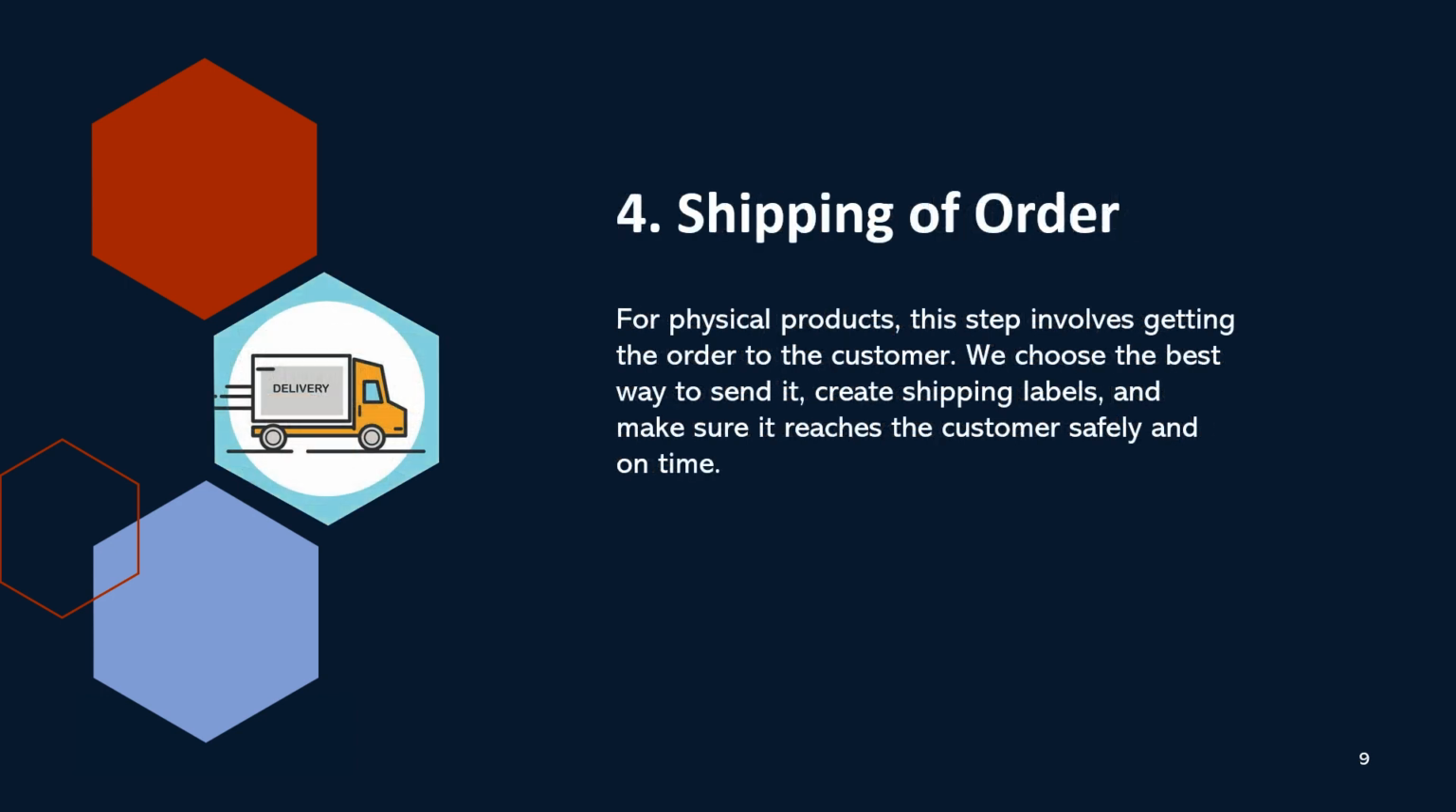Our fourth step is shipping of order. If it's a physical product, we choose how to send it, create labels, and make sure it gets to the customer safely and on time. It's all about making sure the customer gets what they paid for.